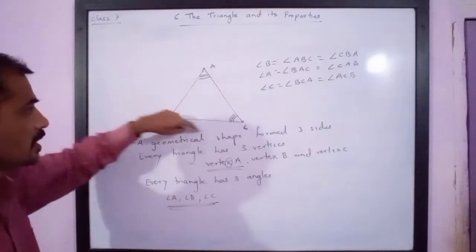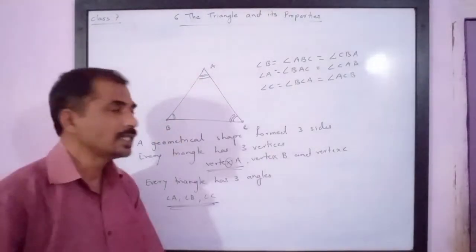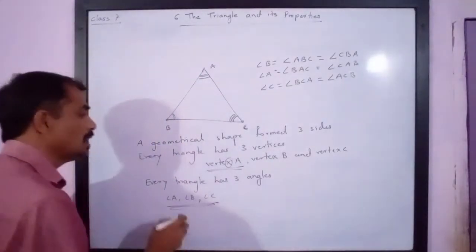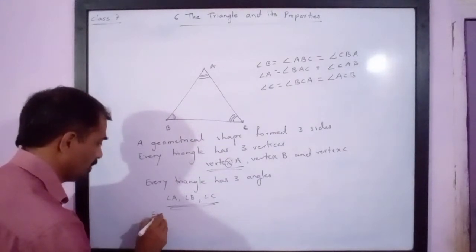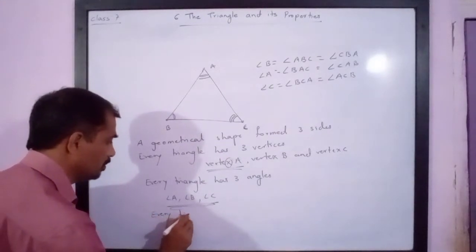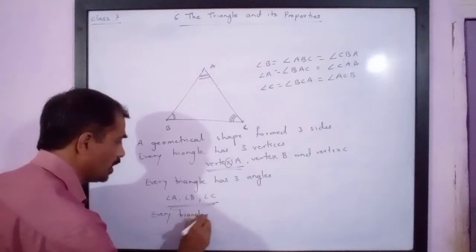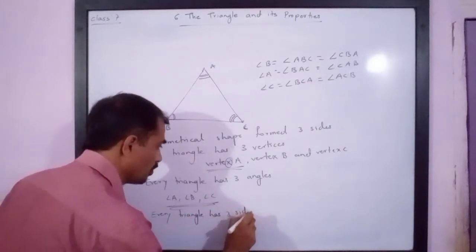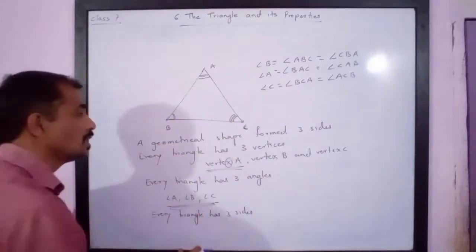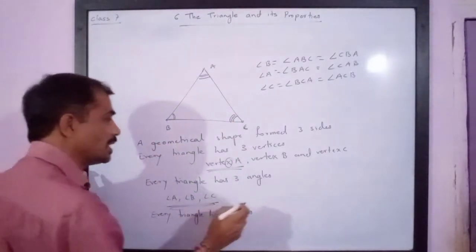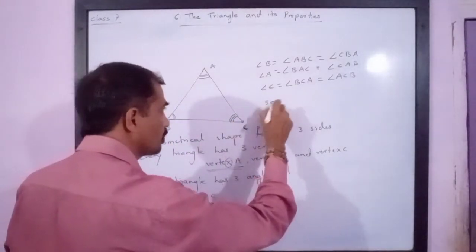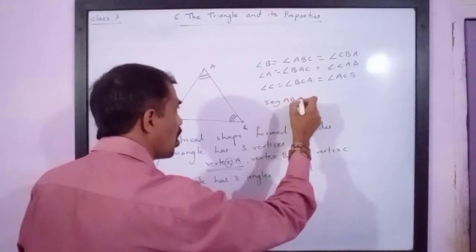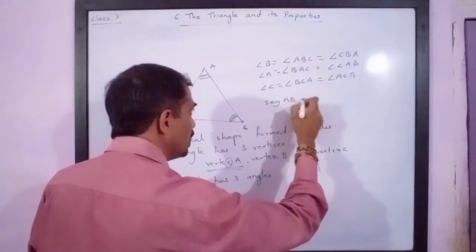Now every triangle does have three sides. These are three sides and they are formed by three segments. So every triangle has three sides formed by three segments. So they can be named as segment AB or segment BA.